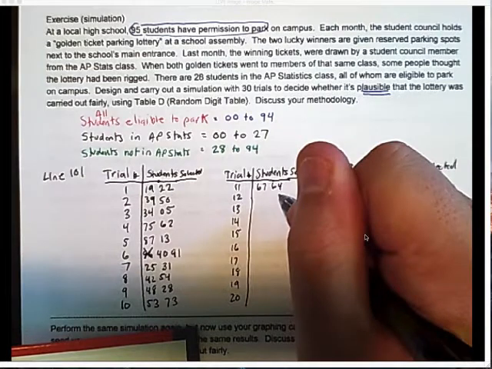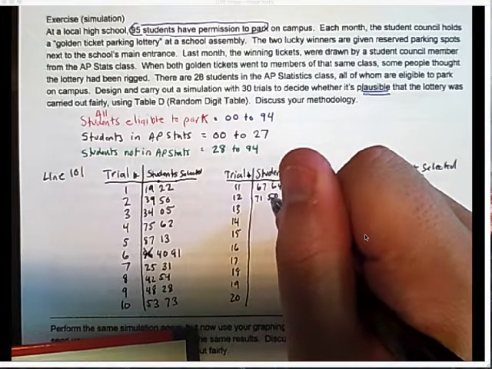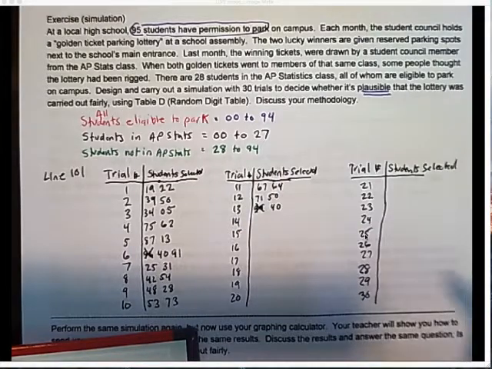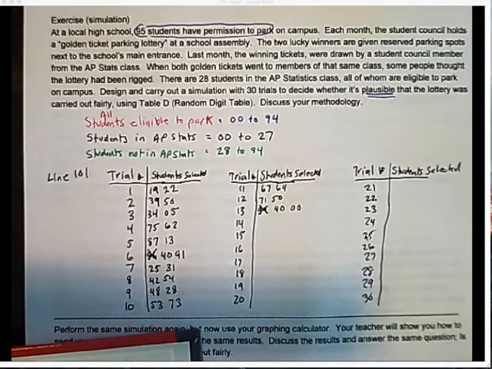And 71, 50. Then 99, 40. But I can't use 99 because I don't have a 99 student. Then I have 0, 0. I do have a 0, 0 student. All right. Then I have 19, 27.